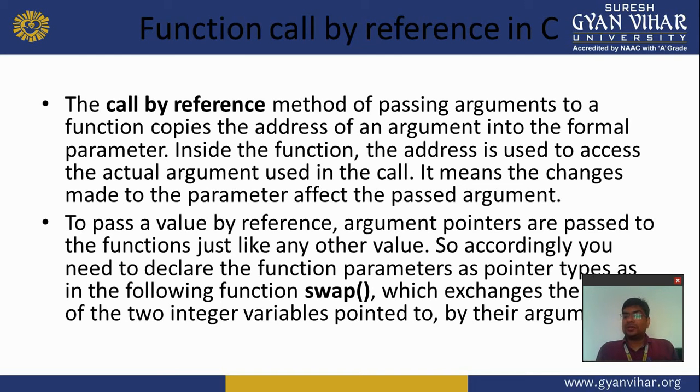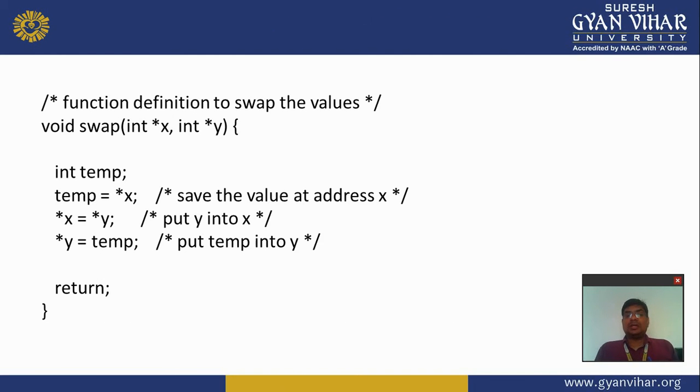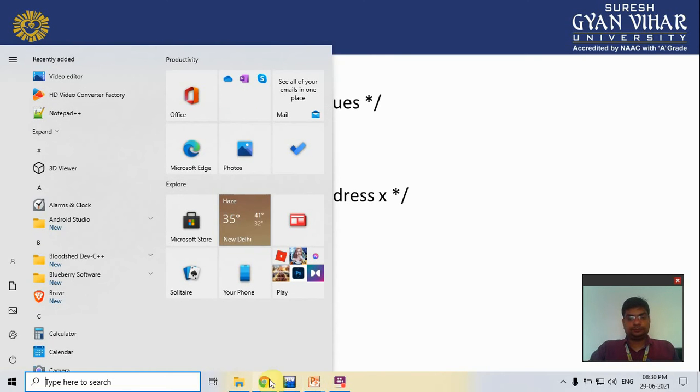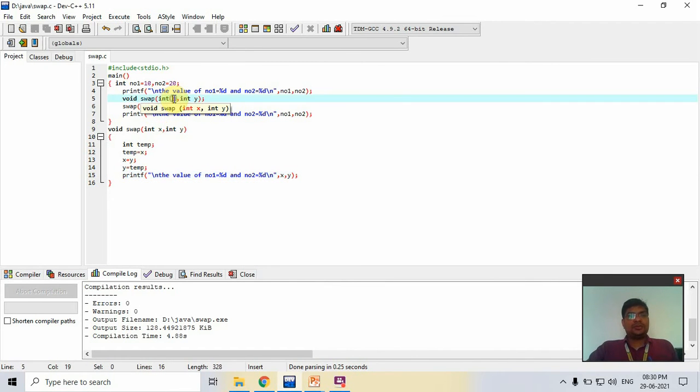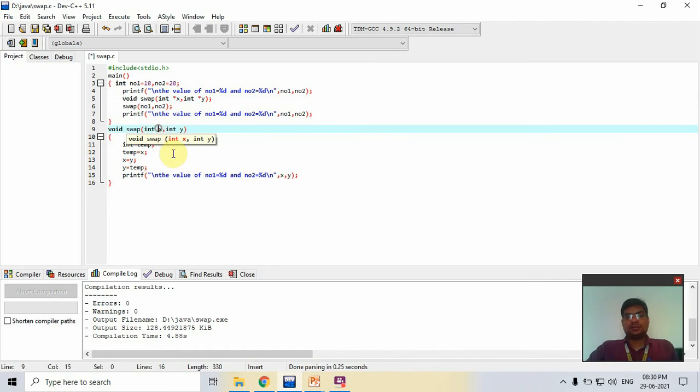Now we move on to Dev C++ and create an example. Now in the same program, some changes are there. First we use the asterisk symbol. Also we use the asterisk symbol here to pass the pointer.